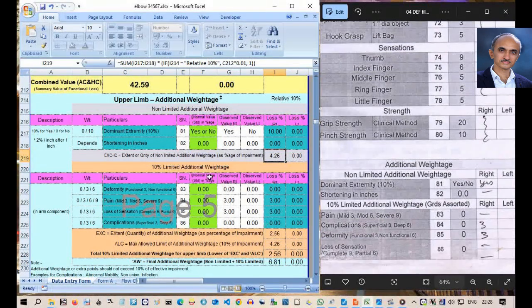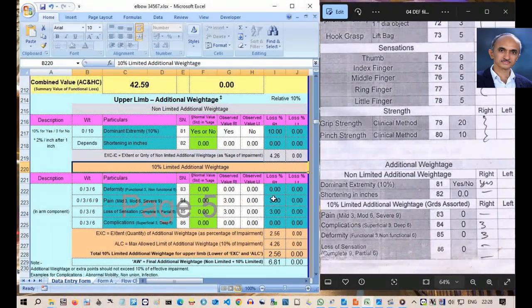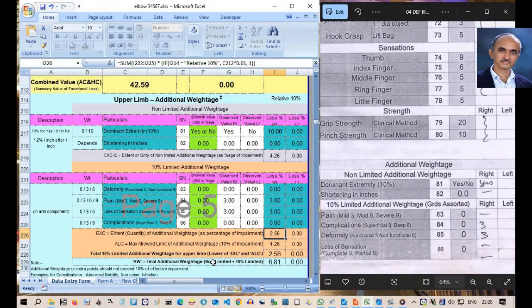For other complications together, the percentage is 6%. As it is less than 10%, the 10% cutoff rule is not applicable. This 6% was applied on impairment of 42.59%. That comes to 2.56%. The total additional weightage, including the dominant hand, becomes 6.81%.